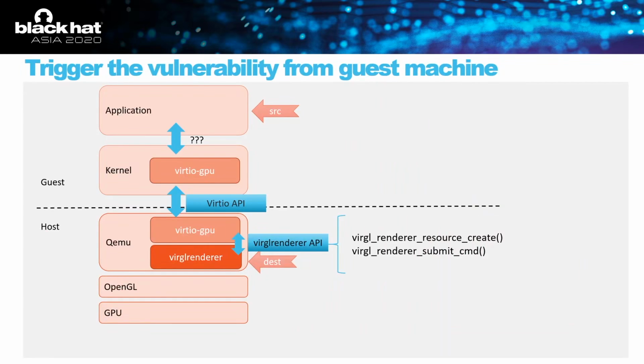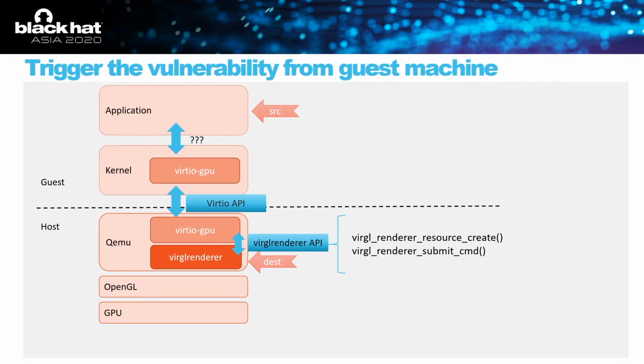Here's a larger picture of the stack, marking all our interfaces in blue color. Let's start from the bottom. We have the Virglrenderer API, which is also our target. The backend module calls these APIs to process rendering tasks. And between the front end and backend, we have the Virtio API. This is the bridge between guest and host.